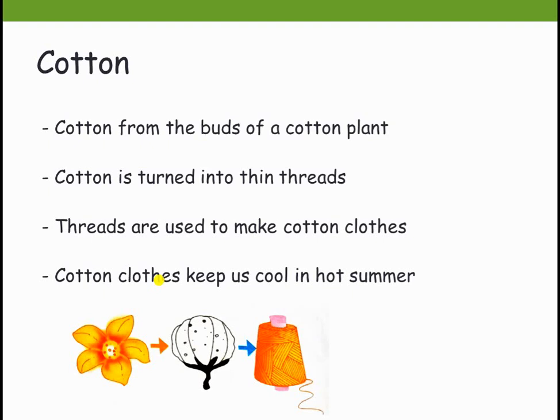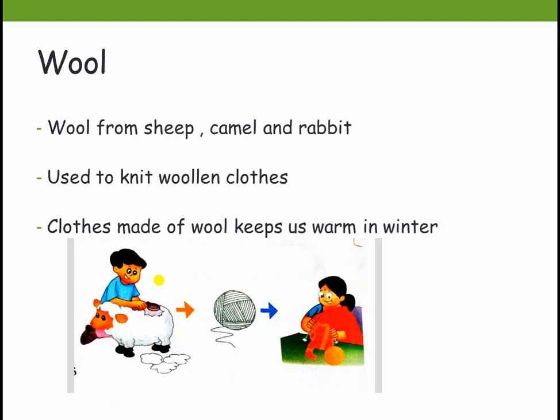Next, let's see wool. What is wool? We get wool from sheep, camel, and sometimes from the rabbit. And wool is used to knit woolen clothes. The clothes made of wool keep us warm during the winter. During the winter season, we wear sweaters, scarves, everything, isn't it? They are made of wool. Is it clear, children?